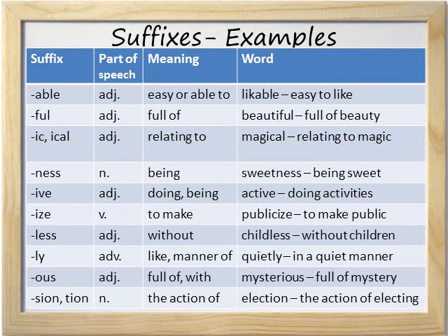The suffixes ic and al are also suffixes that form adjectives. The meaning of this suffix is relating to, and an example of a word using this suffix is magical, which means relating to magic. The suffix ness forms a noun and has the meaning of being. So, for example, the word sweetness means being sweet. The suffix ive forms an adjective, and it has the meaning doing or being. So, for example, the word active means doing activities.